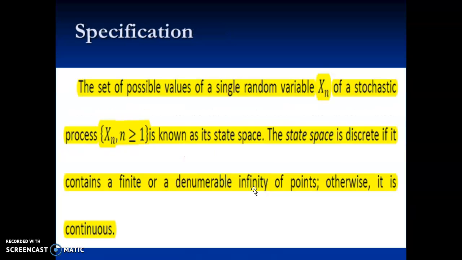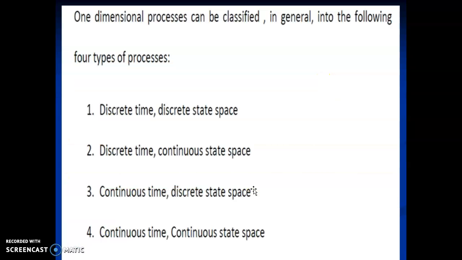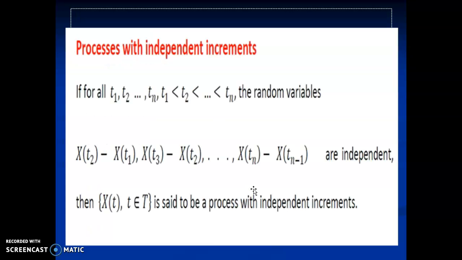So, the set of possible values of a single random variable Xn of a stochastic process {Xn, n ≥ 1} is known as its state space. The state space is discrete if it contains a finite or countably infinite number of points, or otherwise it is continuous. One-dimensional processes can be classified in general into the following types: one is discrete time, discrete state space; another one is discrete time, continuous state space; then continuous time, discrete state space; and continuous time, continuous state space.